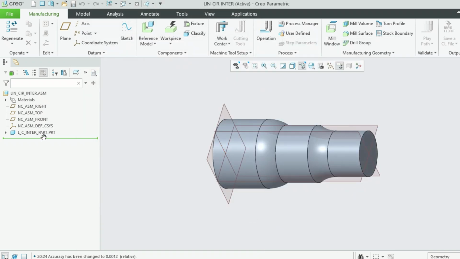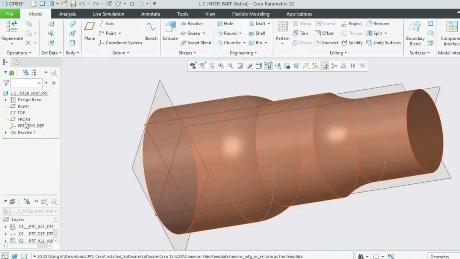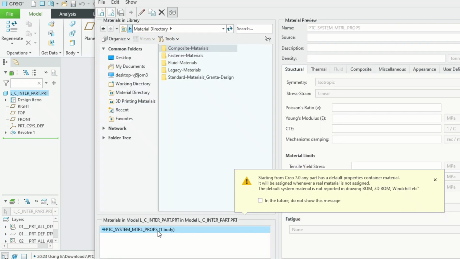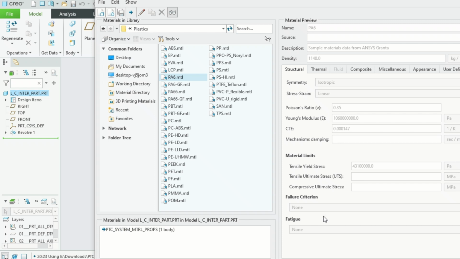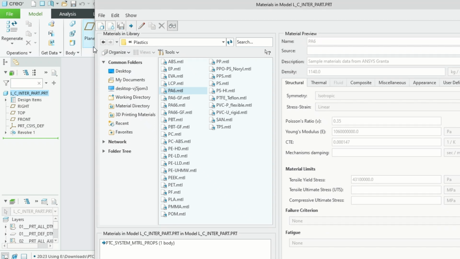That is giving some errors. Let's go back to the part. Here, let's assign that material. Let us assign that material and see, PTC Pro material. Let's give our favorite material, plastic material, PA6 for nylon usually, or polyamide for nylon.